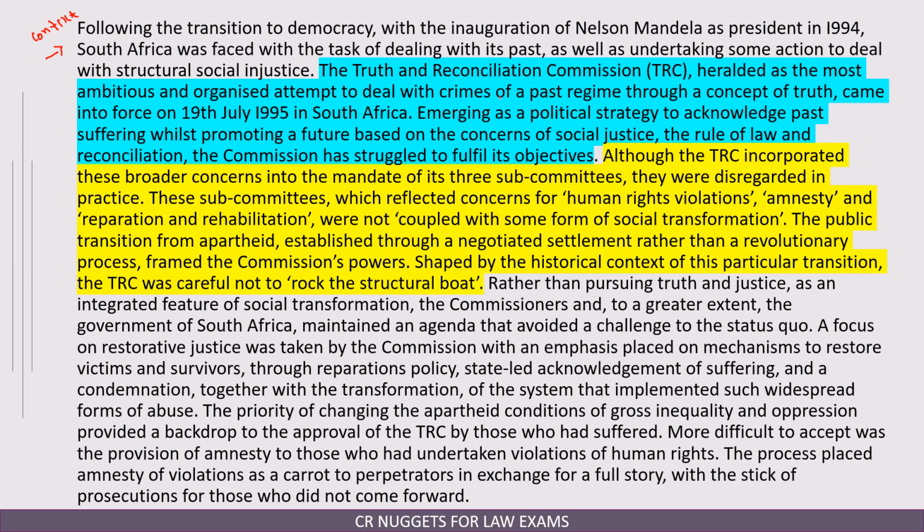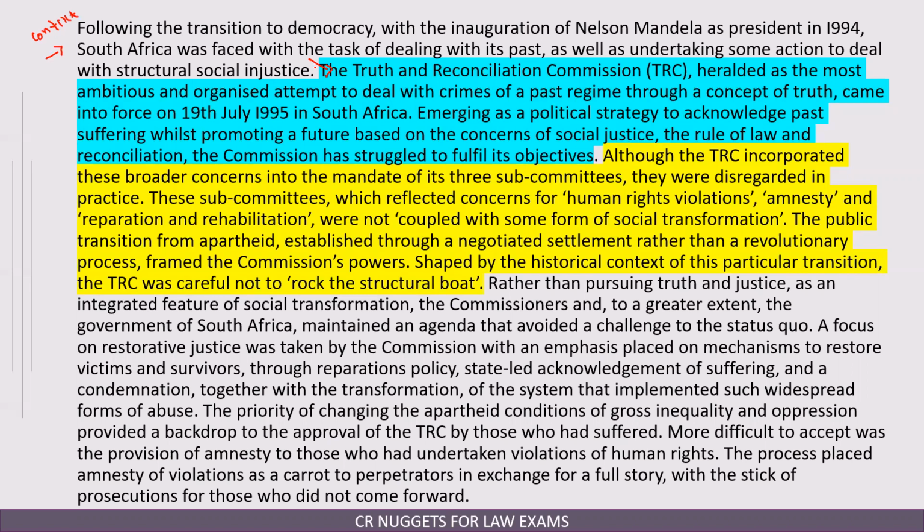The Truth Reconciliation Commission (TRC), heralded as the most ambitious and organized attempt to deal with the crimes of the past regime through a concept of truth, came into force on 19th July 1995 in South Africa. So what is the link between the two sentences, the first one which was the historical context, and the second one? The first one sets the context, and the second one tells what they did.